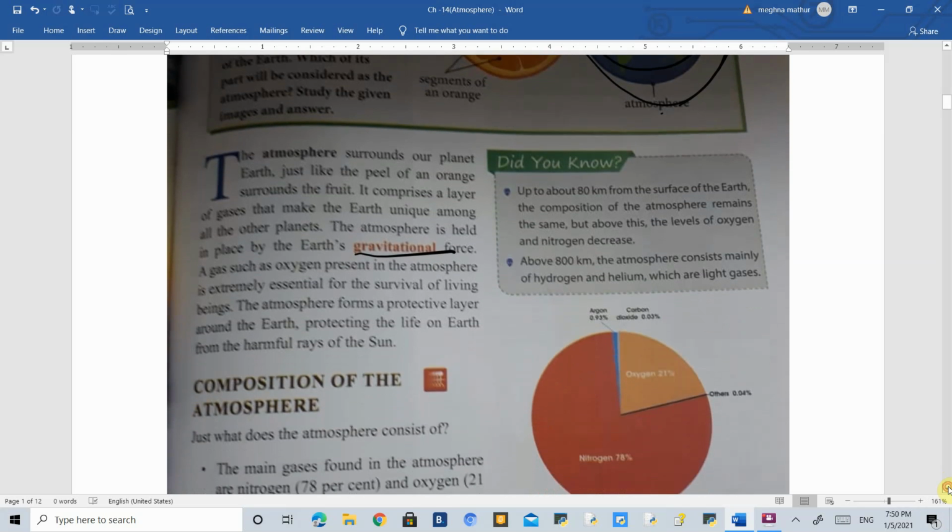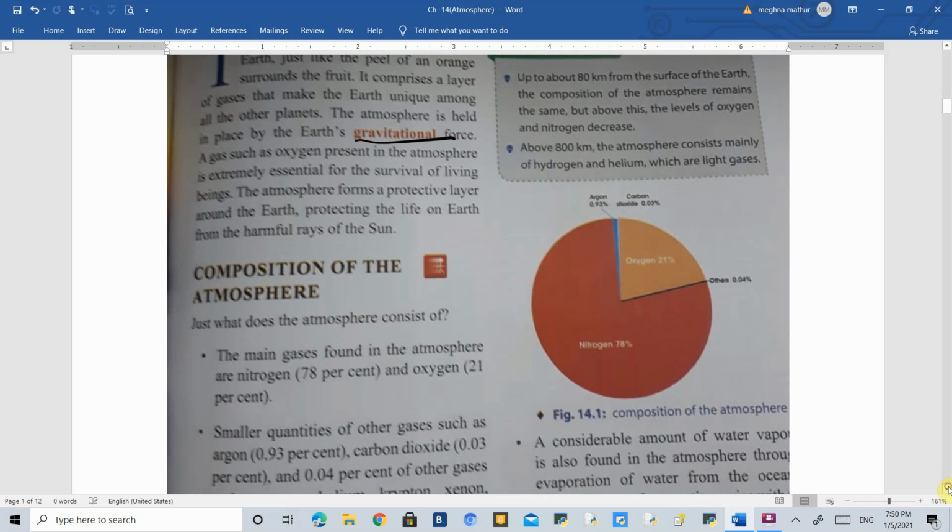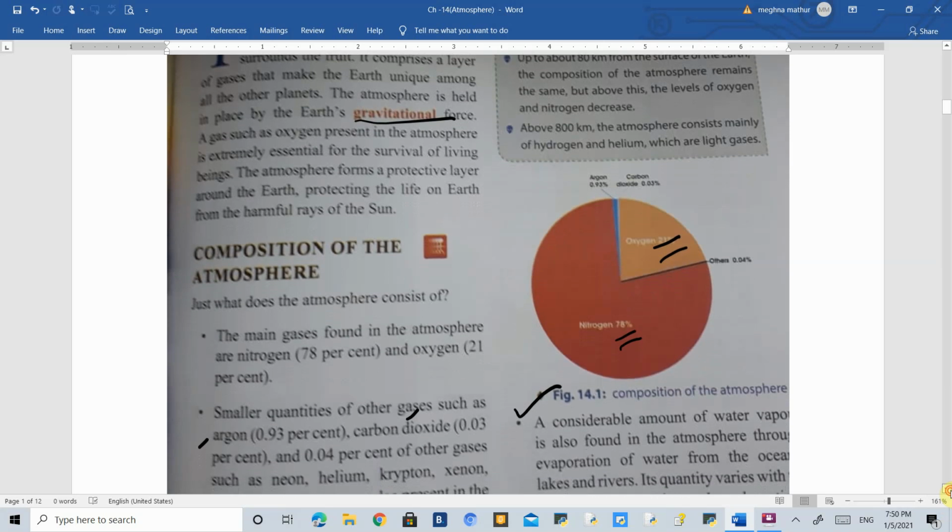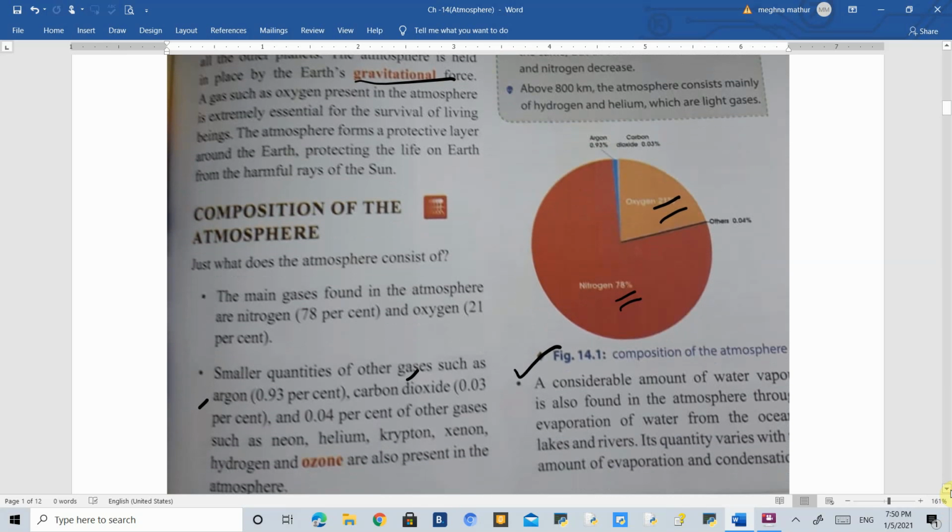The next topic is the composition. The composition you can understand from figure 14.1. Here you can see that the maximum composition of the atmosphere is nitrogen, that is 78%. Then we have oxygen 21%, and then the remaining percentage is actually made up of a lot of gases in the atmosphere like argon, carbon dioxide and many other gases. So this is the composition of the atmosphere.